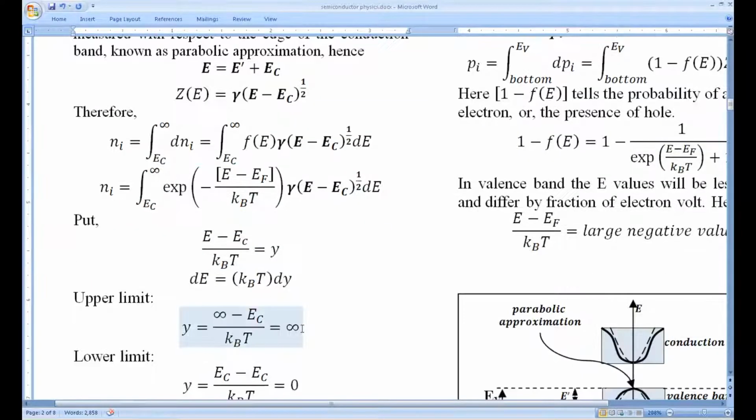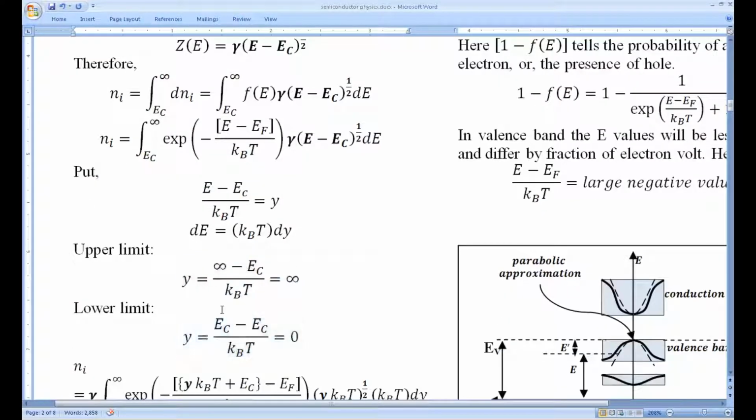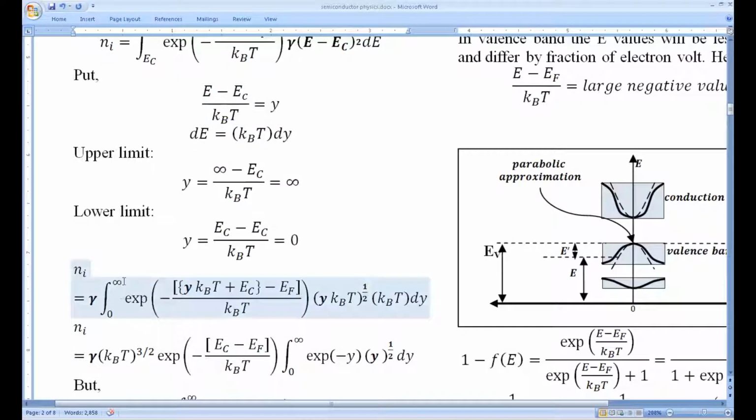Keep this. Now after the change of variable, one has to substitute the upper limit and lower limit. If you put E as the upper limit infinity, it is going to be y equal to infinity minus Ec by kBT, which is just infinity. And if you substitute the lower limit Ec, it is going to be (Ec minus Ec) by kBT, so the lower limit is 0. Now in the integral after the change of variable, gamma is constant with respect to dE, so it can be pulled outside, 0 to infinity.